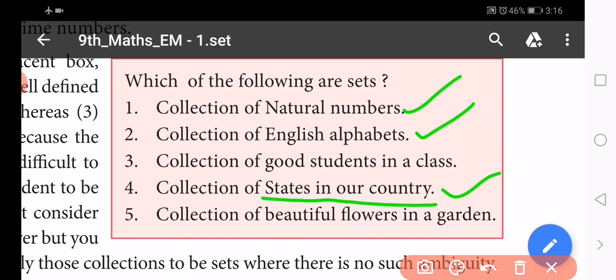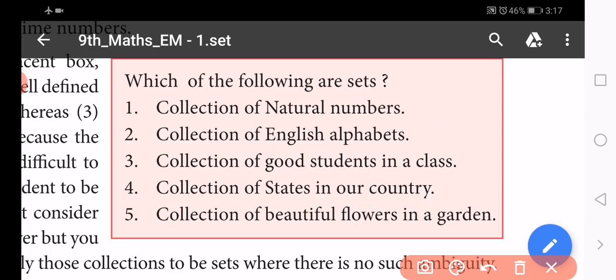Australia is another country, so Australia is not a member, not an element of the states in our country. So for the collection of states in our country, the objects are well defined. So it is also a set.